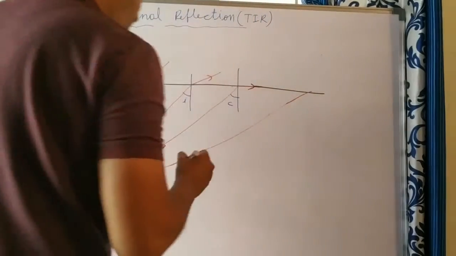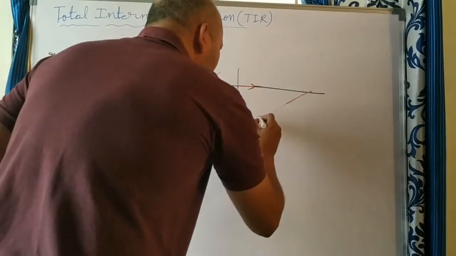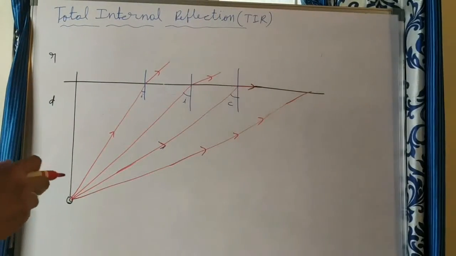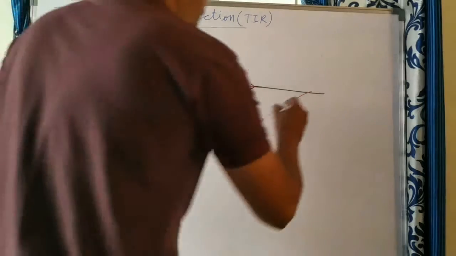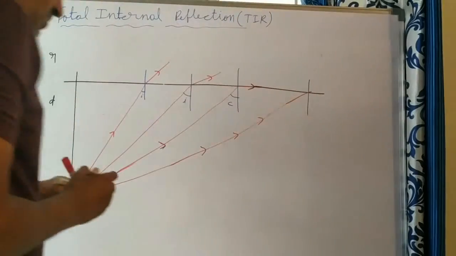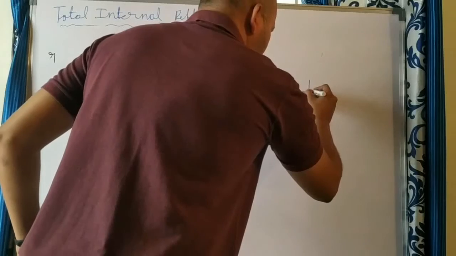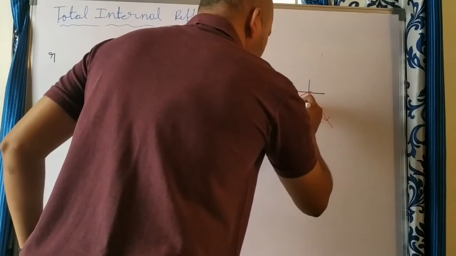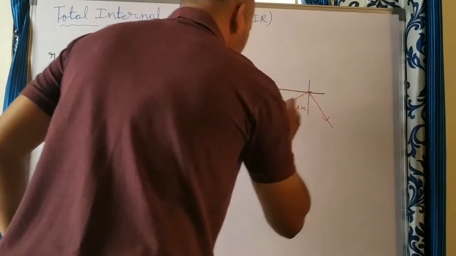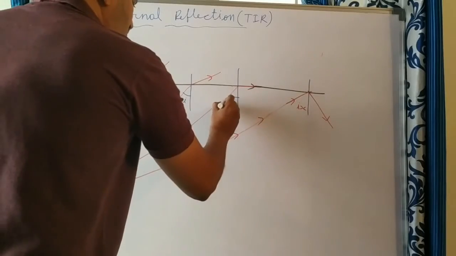Then what happens? That light ray undergoes total internal reflection, so the complete ray is reflected back into the same medium. So what can you write here? The normal is drawn, and the light ray is reflected back into the same medium if I is greater than C. Here I is equal to C.